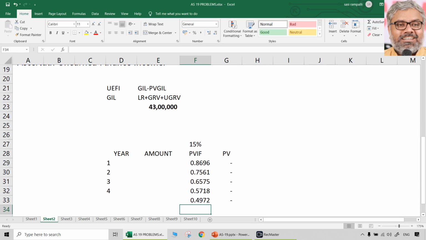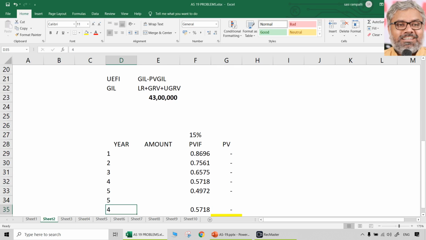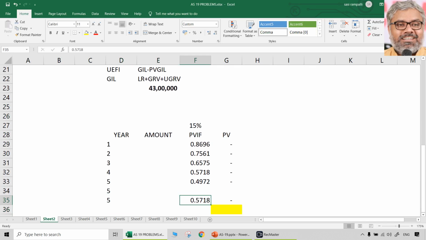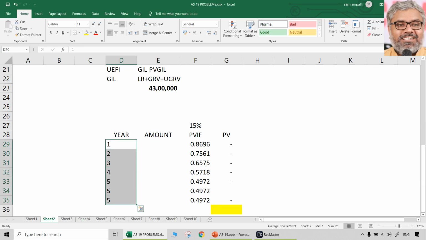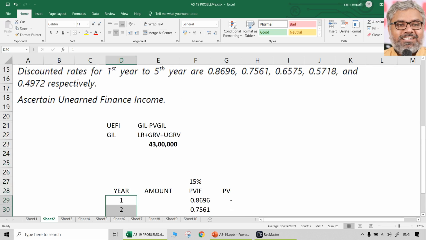There is one more that is added for the 5th year. But for the same 5th year there is a guaranteed residual value, and for the same 5th year there is an unguaranteed residual value also. So years 1, 2, 3, 4, 5 plus guaranteed residual value plus unguaranteed residual value.